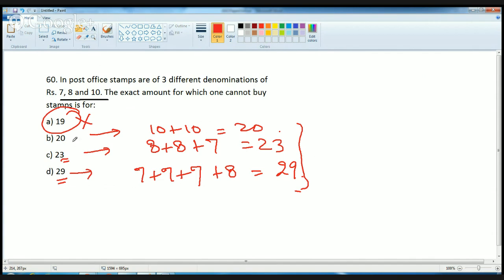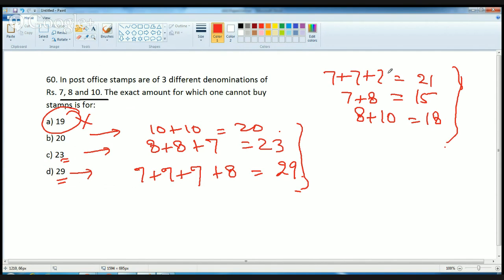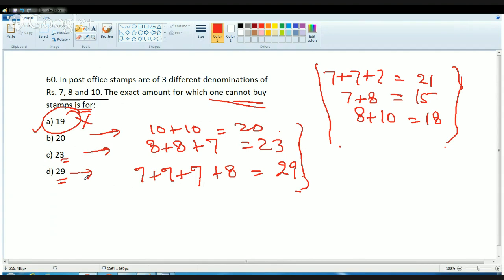19 cannot be possible. If I add 7 plus 7 plus 7, it gives me 21. If I add 7 plus 8, that would give me 15. If I add 8 plus 10, that would give me 18. So in none of the cases can I reach the answer 19. I am reaching all the nearby values but not 19. So I cannot buy stamps for the denomination of rupees 19.